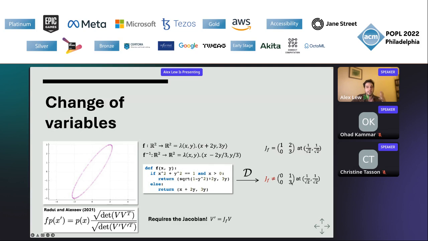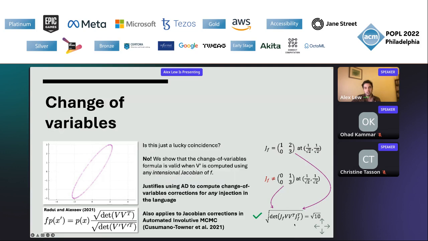So I'm showing here what AD would compute at the point 1 over root 2, 1 over root 2, but actually AD computes the wrong Jacobian at every point on the unit circle. Okay? What's weird is that remarkably, when you use the wrong Jacobian to do the calculation, you wind up with the same answer as when you use the right Jacobian. So is this just a lucky coincidence? It turns out that the answer is no.